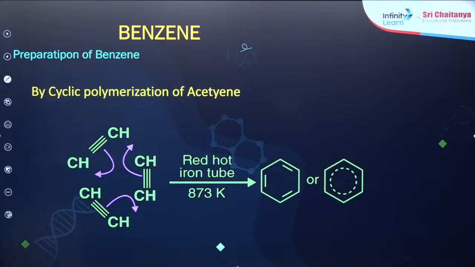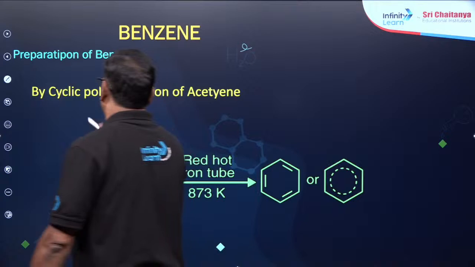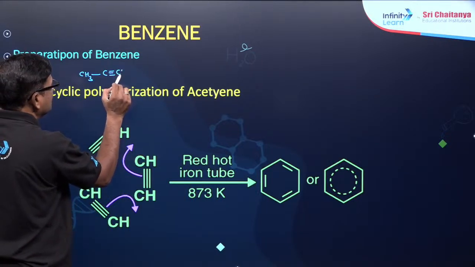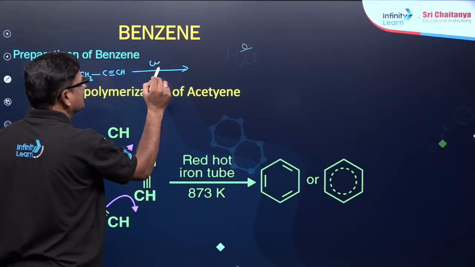Now I want to ask you a question. What would happen if propyne, CH3-C triple bond CH, undergoes cyclic polymerization?